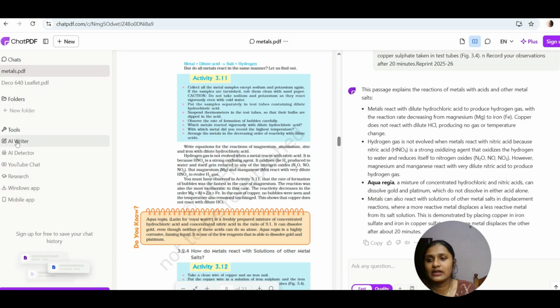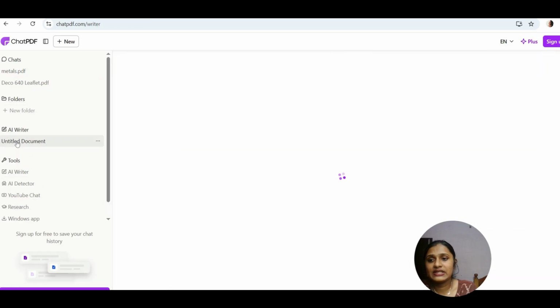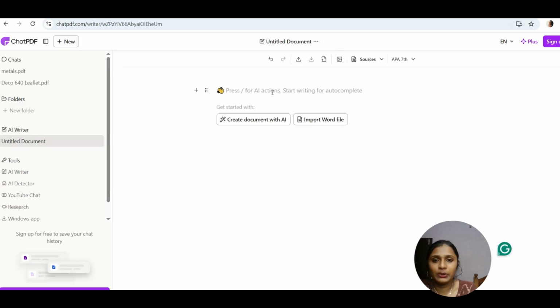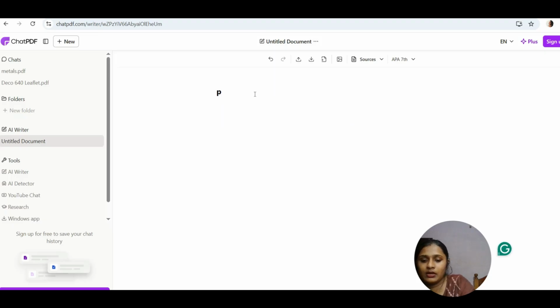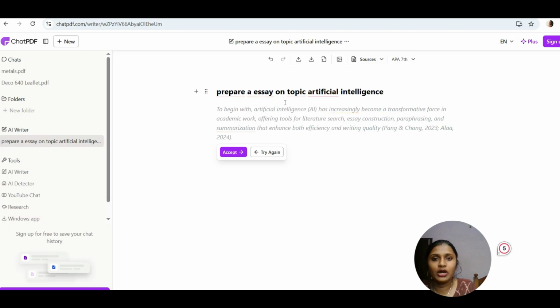And here, like other options, are tools. We have the AI Writer and others. If we go to this AI Write feature, we just have to type a topic to be completed, meaning what we want to write about. I'm asking it to prepare an essay on the topic artificial intelligence. So here we got the essay.